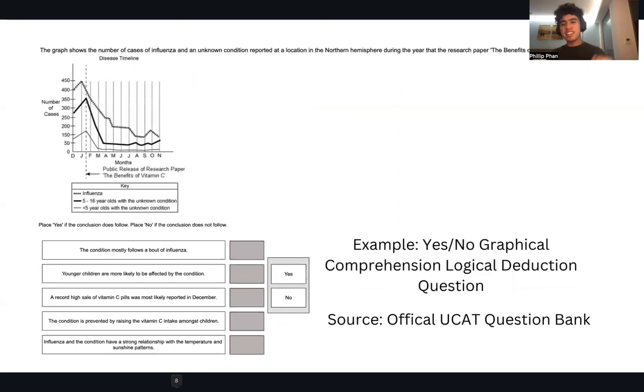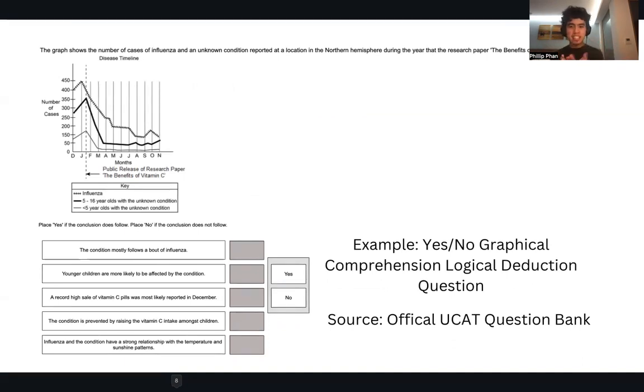Another type of question are the yes/no graphical comprehension logic deduction questions. These ones really suck, and I'll talk to you guys about this later. Pretty much the idea is that you have a graph or a table, or maybe even a graph and table. You're making interpretations of the graph and table, and it's kind of in between. It's half inference, half more direct.